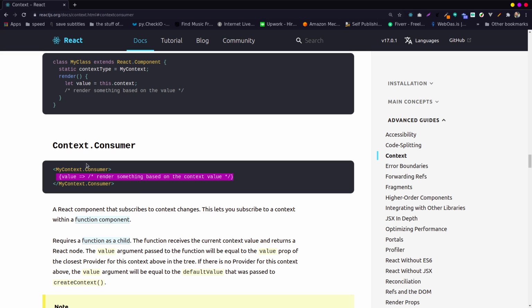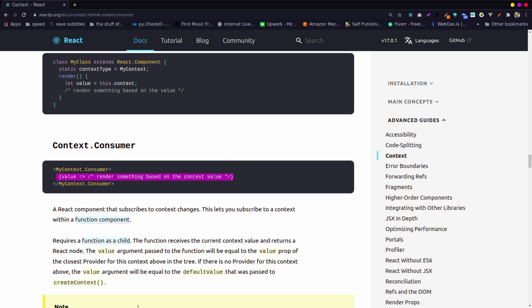Yeah, it's a bit confusing, but simply you have your stuff inside, like what you need to provide. In this case, you pass a function which will return the other JSX. Let me give you an example. It's like MyContext.Consumer. Then you pass in some JavaScript which will return the JSX.